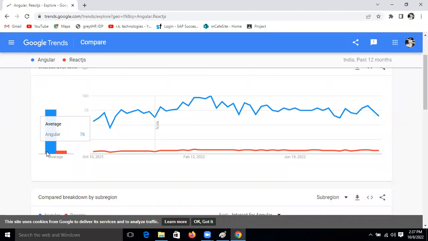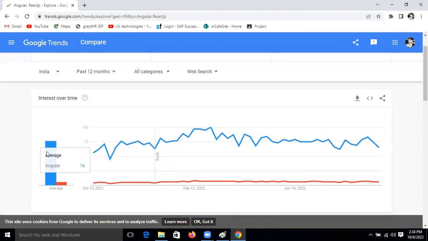This is what Google is saying, and everyone depends on Google only, right? Google's average will never be wrong. This is the Indian industry usage.